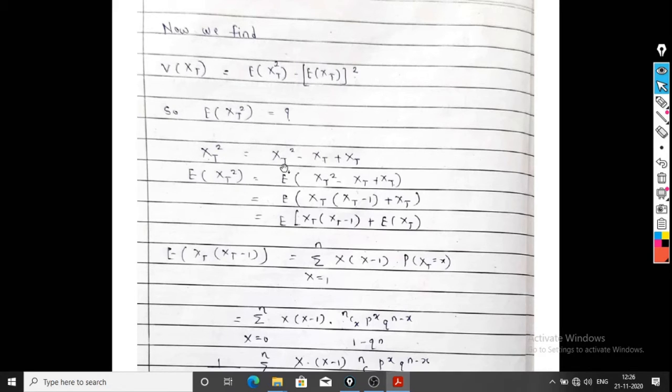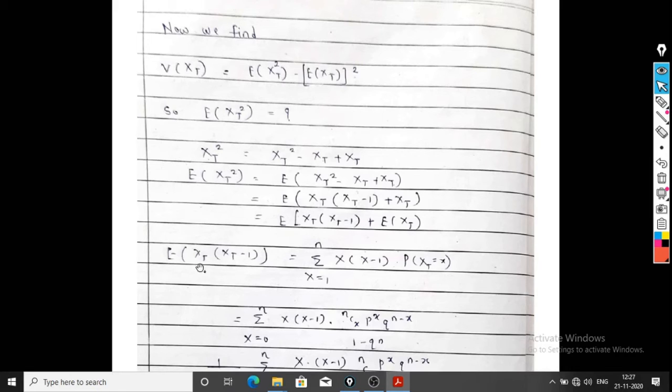Now we want to find the expectation of Xt square. We can write Xt square as Xt square minus Xt plus Xt. So the expectation of Xt square is the expectation of Xt square minus Xt plus Xt. Xt is common, so we get Xt in bracket Xt minus 1, plus Xt. Now take expectation: we get the expectation of Xt into Xt minus 1 plus the expectation of Xt. So the expectation of Xt square cannot be found directly. We can find the expectation of Xt into Xt minus 1 and add these two terms, we get the expectation of Xt square. So first we will find the expectation of Xt in bracket Xt minus 1.